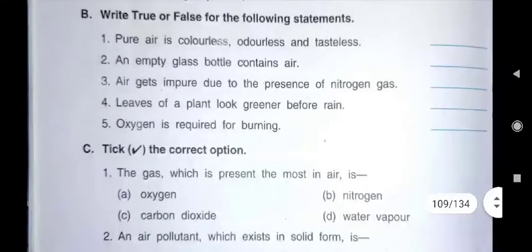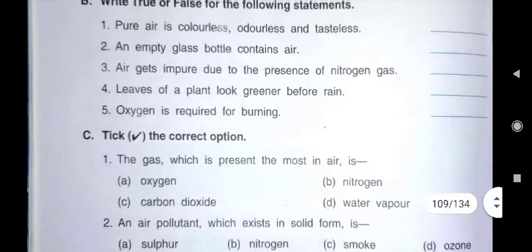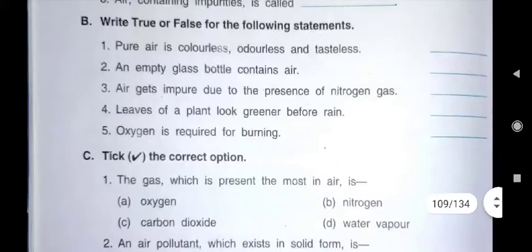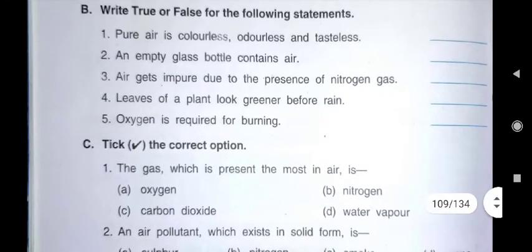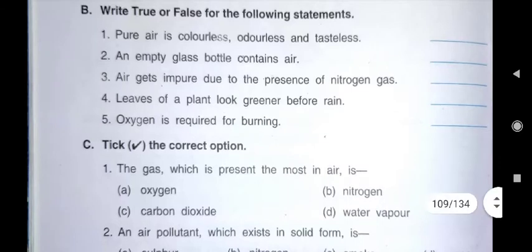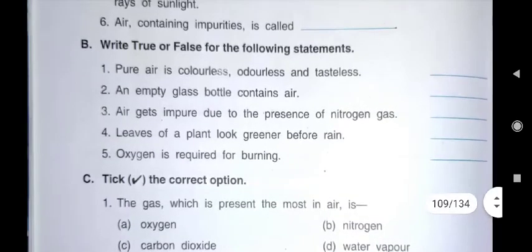Then here true or false. Pure air is colorless, odorless and tasteless. There is no color in air. There is no smell in air. There is no taste in air. It is true or false? True. Then an empty glass bottle contains air.